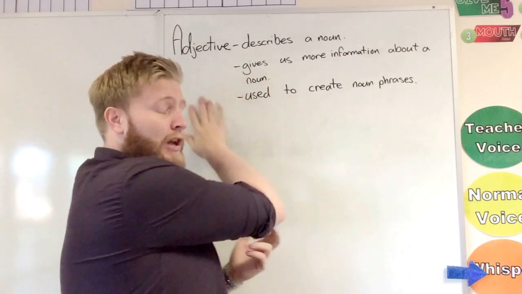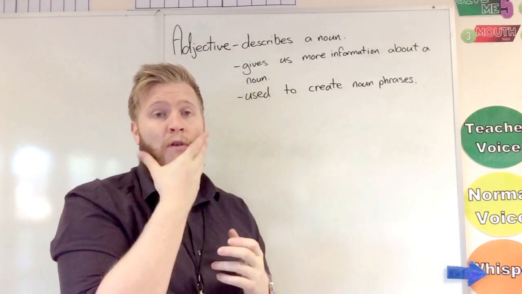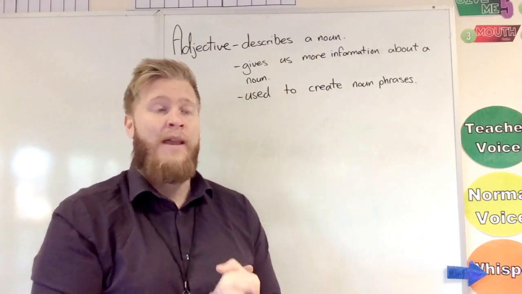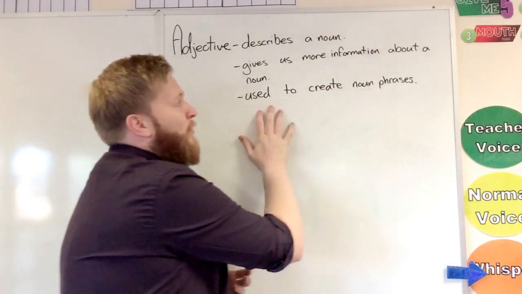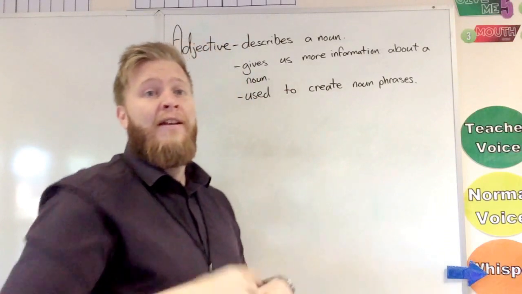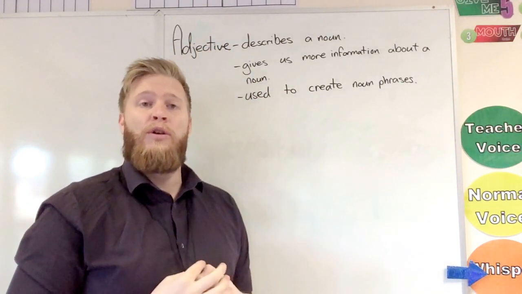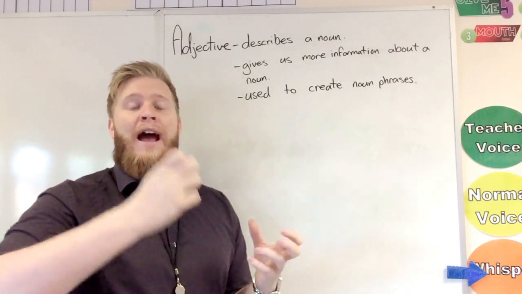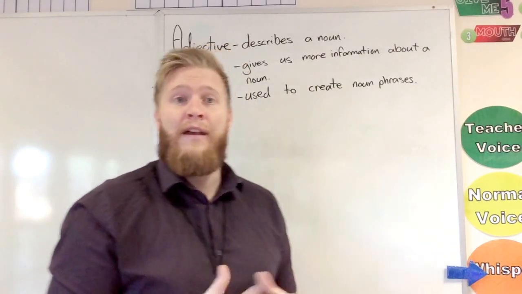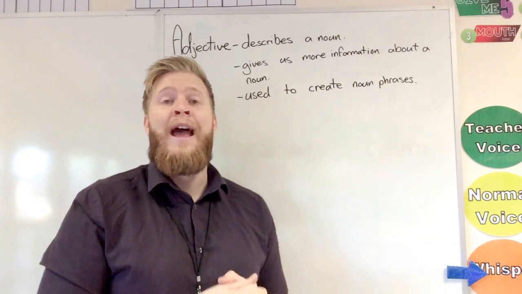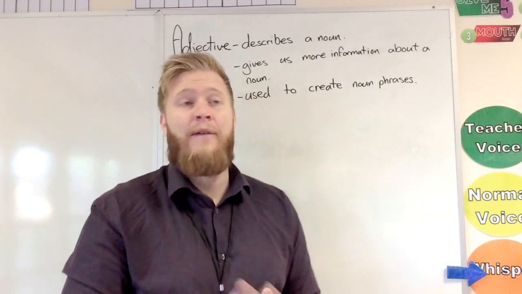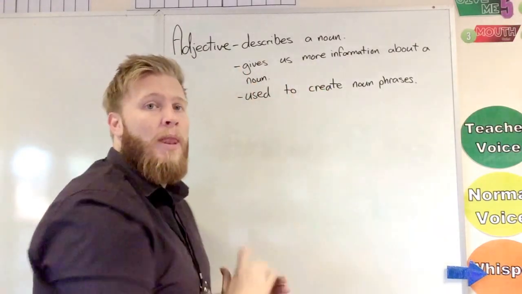So you can't have an adjective without a noun. So if you've got a noun in there, you put an adjective. If you have no noun, you won't have any adjectives. Now, another thing here is that they're also used to create noun phrases. Now, that's something, again, I'm going to look at in another video. We'll look at noun phrases. But a noun phrase is simply an adjective and a noun together. So the beautiful car would be a noun phrase. Don't worry too much about that, we'll look at them in another video. The main thing you have to remember is it describes a noun.